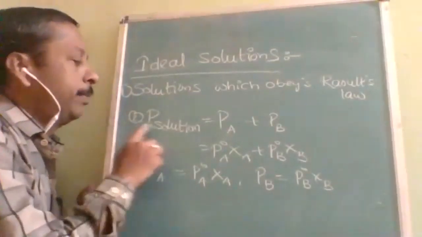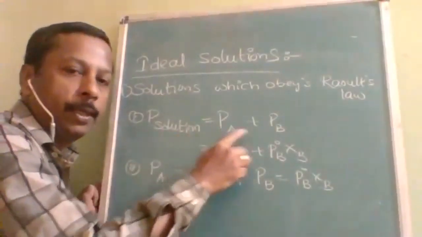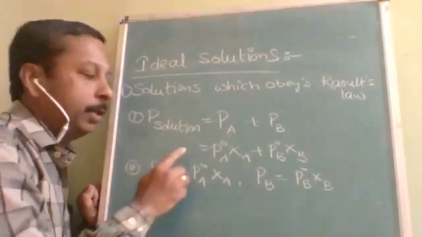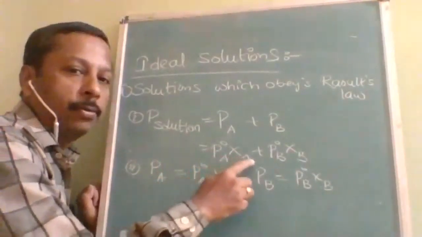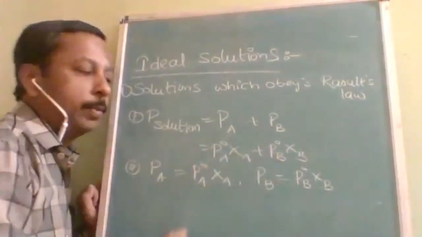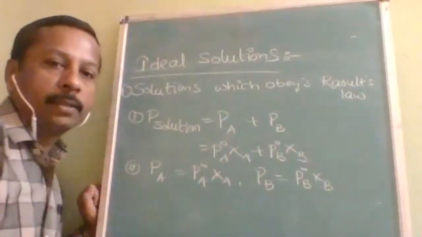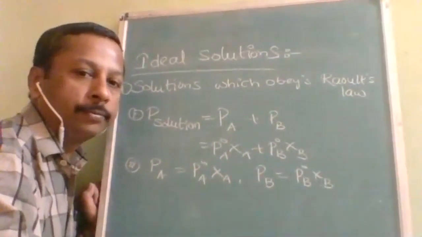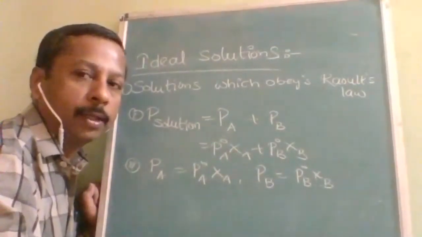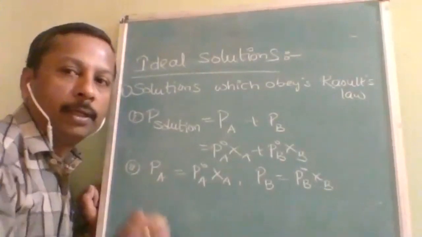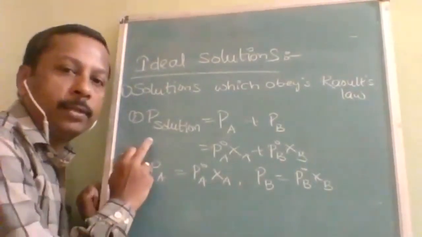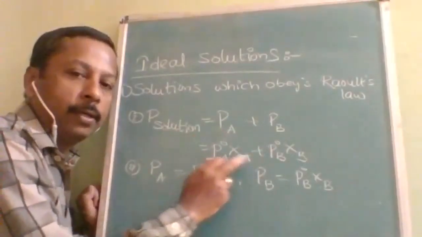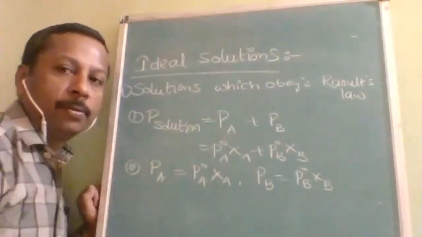What is Raoult's law? P solution is equal to PA plus PB, which is equal to P naught A into XA plus P naught B into XB. I already told this in the previous lecture, so you need not worry about that if you're perfect in that. P solution is equal to PA plus PB, and PA is equal to P naught A into XA, PB is equal to P naught B into XB.